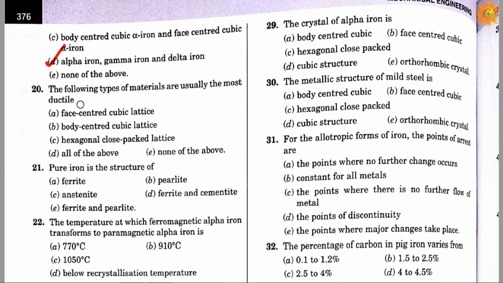Question number 20. The following type of materials are usually the most ductile. Option A is a face-centered cubic lattice. Option B is a body-centered cubic lattice. Option C is a hexagonal close-packed lattice. Option D is all of the above and option E is none of the above. Correct answer is A. Face-centered cubic lattice materials are usually the most ductile.